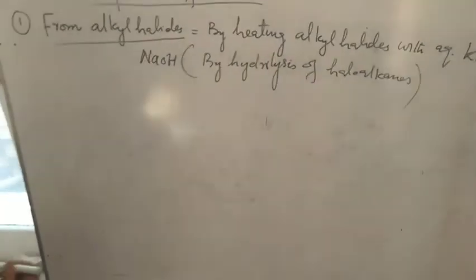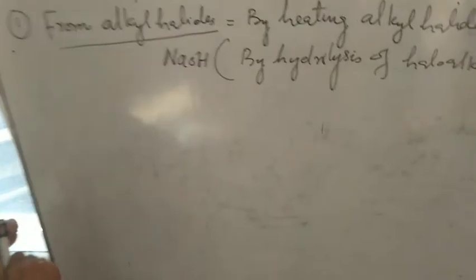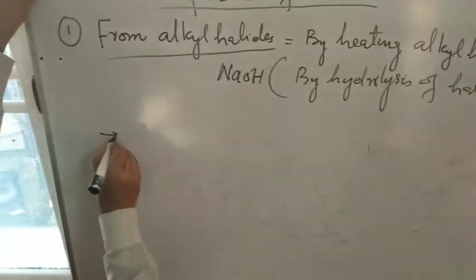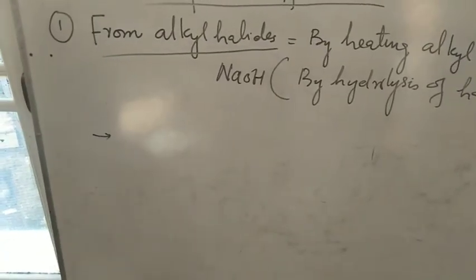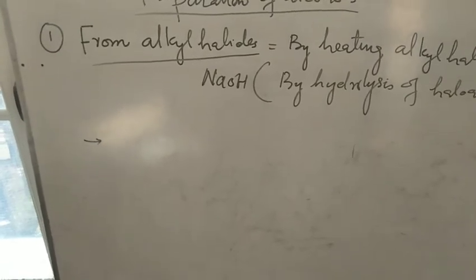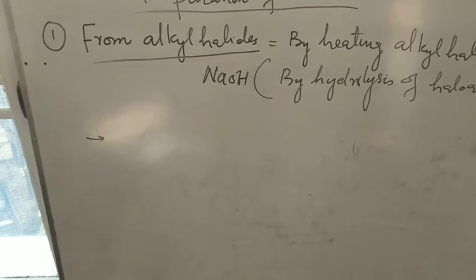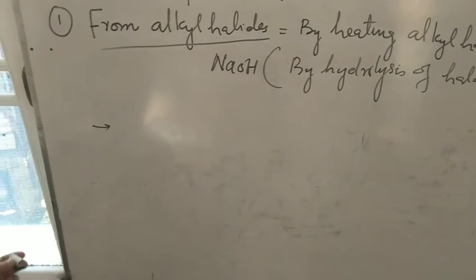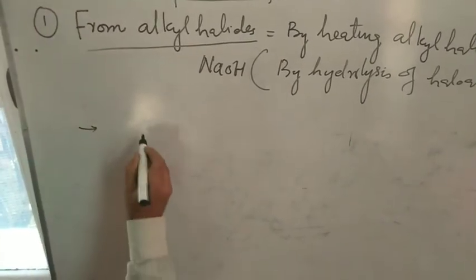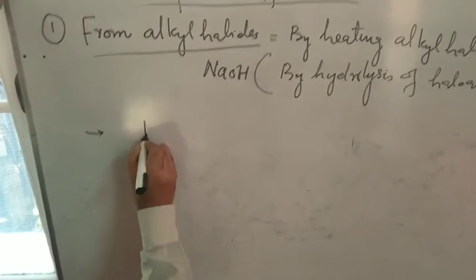Students, listen. I will show here the reaction. For example, this is the general reaction.